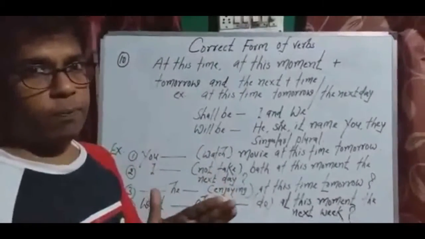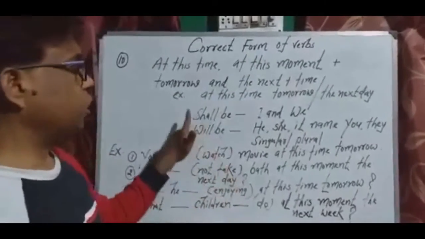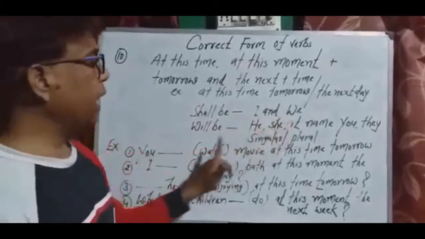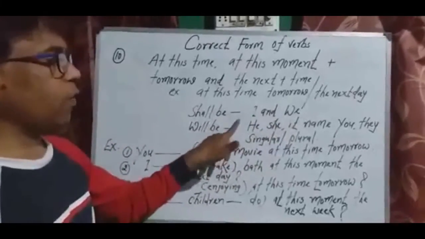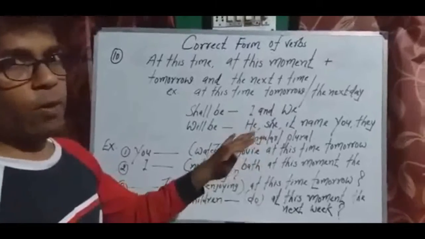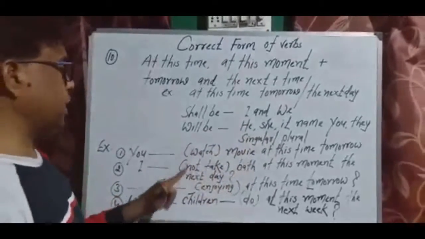future continuous verb form. And in future continuous tense, shall be is applied along with I and we, and will be is applied along with he, she, it, name, you, they, both singular and plural categories. Clear? Now see the exercise.